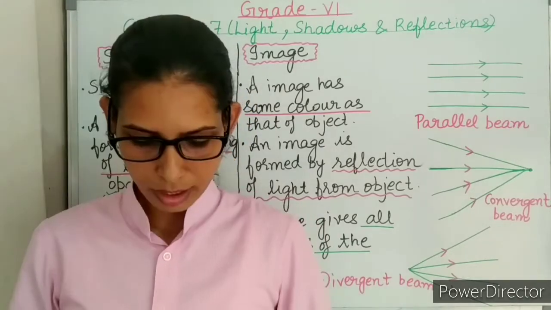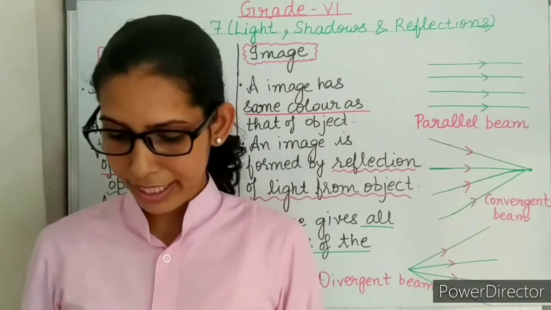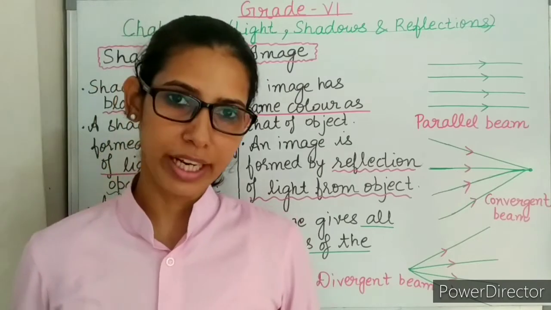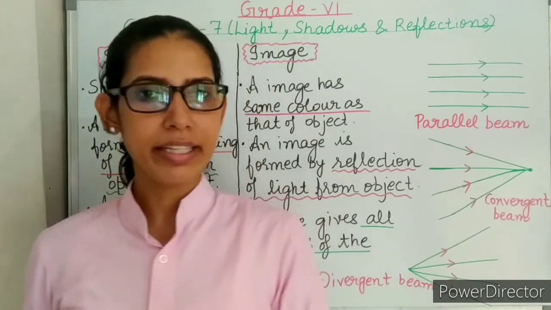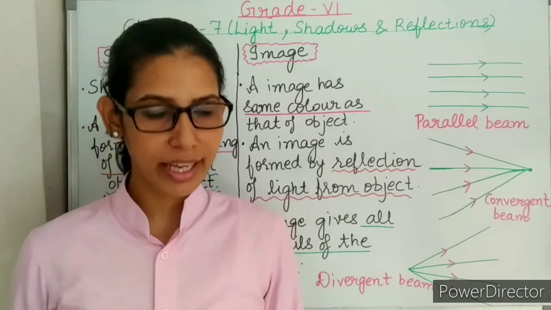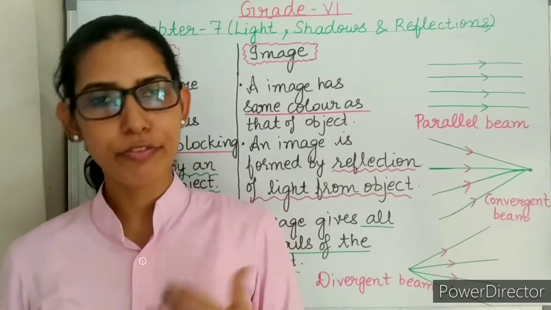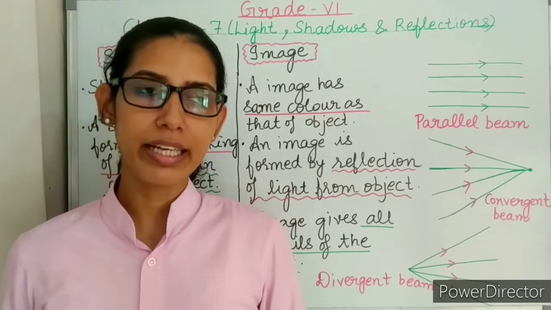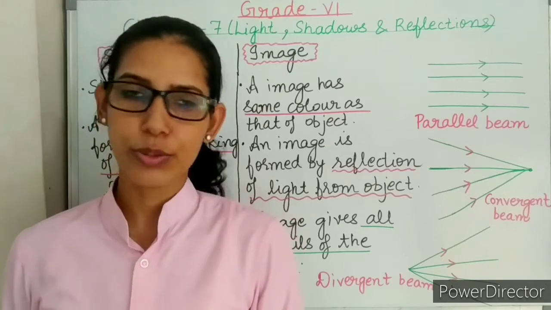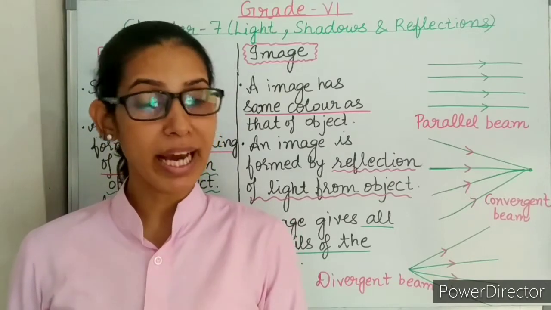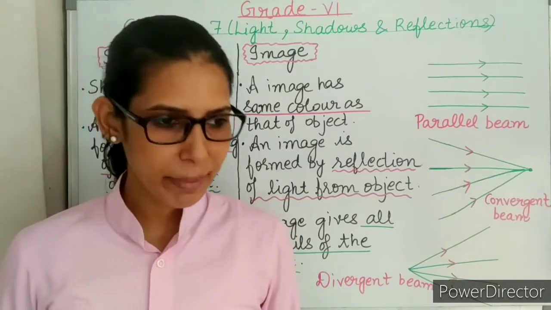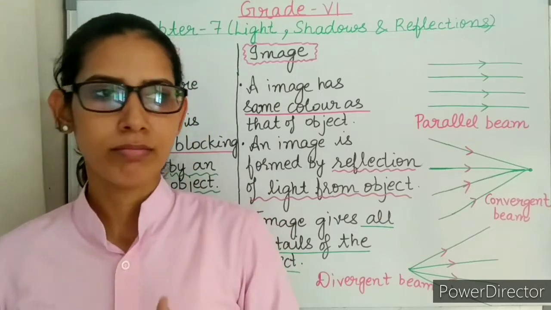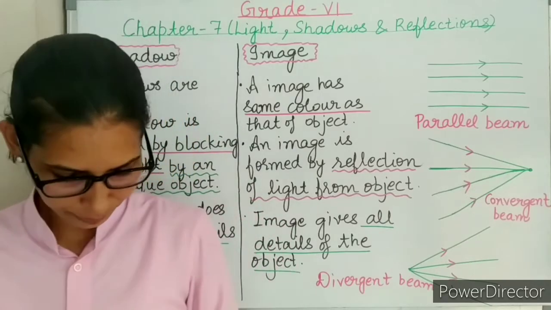Next is, what is the difference between natural and artificial sources of light? Natural sources of light exist in nature, for example, sun, stars, etc. Artificial sources of light means the man-made sources of light, for example, candle, bulb, lamp, etc.